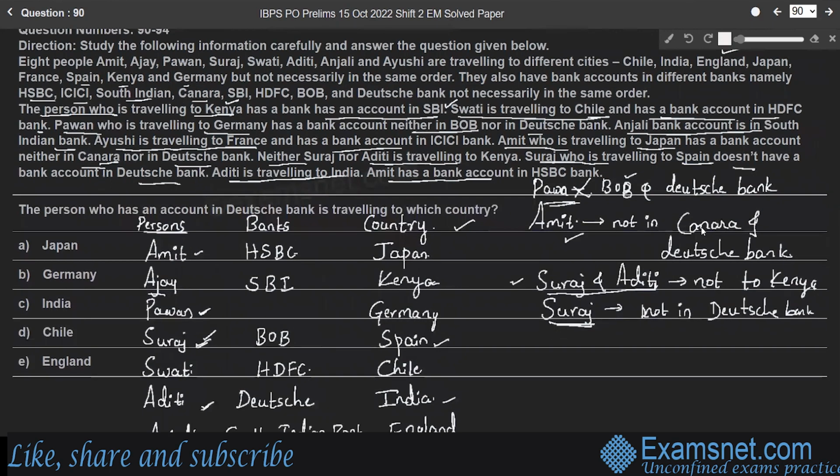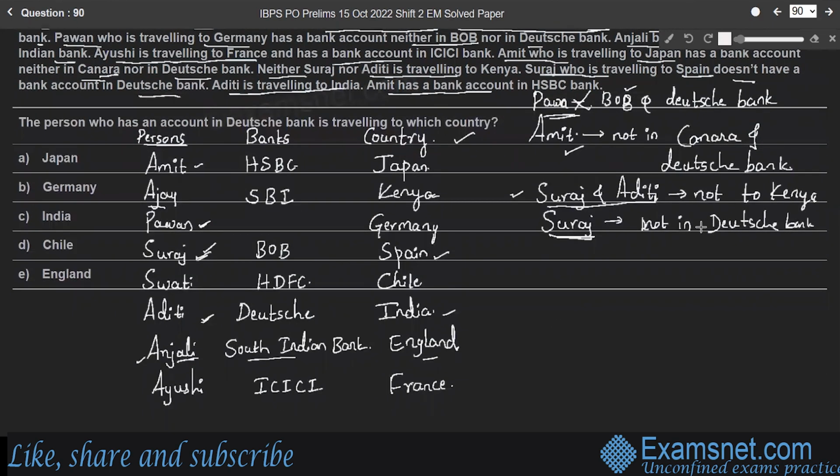Yes, the remaining bank is Canara Bank. Therefore, Pawan has an account in Canara Bank. Here the question is, the person who has an account in Deutsche Bank is traveling to which country? That person is Aditi, so she is traveling to India, right? Therefore, option C is the right answer.